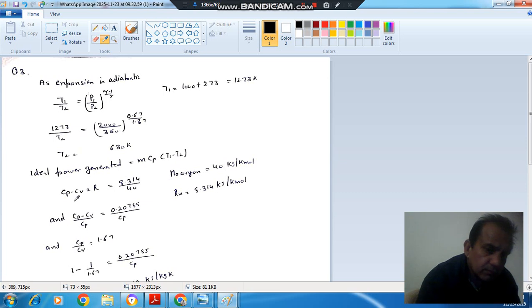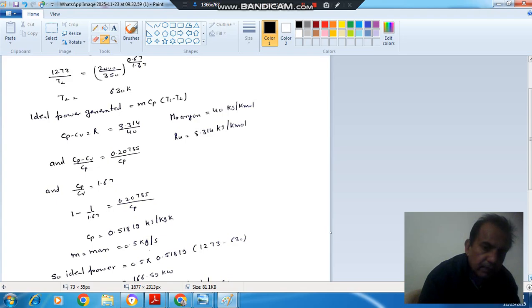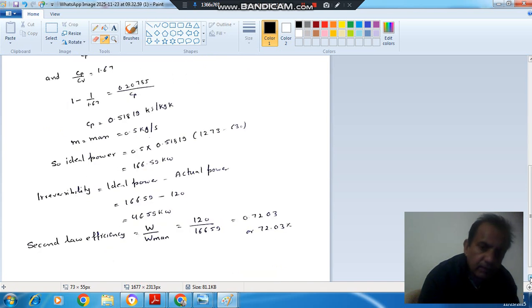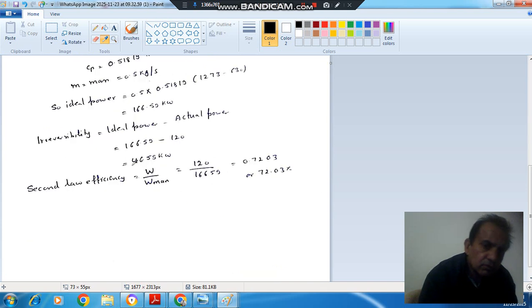So if we divide this equation on both sides by Cp, then it will be 1 minus Cv by Cp is equal to R by Cp, and this Cp by Cv is your gamma, 1.67, and from this we can calculate Cp. So Cp will come out as 0.51819 kilojoule per kilogram Kelvin. Mass is 0.5 kilogram per second, so the ideal power will come out as 166.59 kilowatt. Now we have the ideal power and the actual power is 120 kilowatt. So irreversibility is ideal power minus actual power.